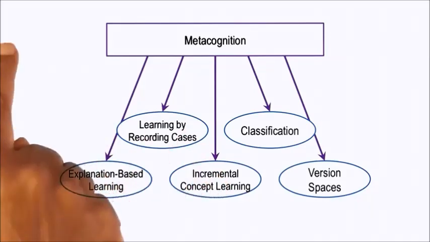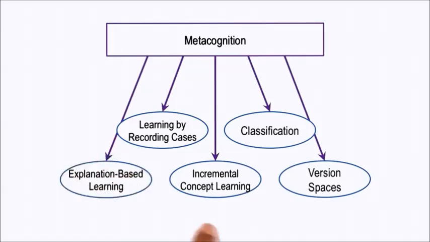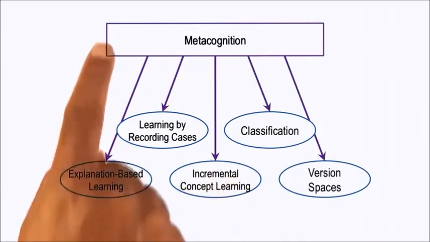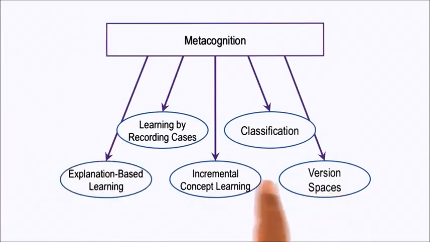Second, for example, in this learning task, if the examples are coming one at a time, we might use incremental concept learning. On the other hand, if all the examples are given together, then we might use decision tree learning or identification tree learning. Another criteria for deciding between these methods could be computational efficiency. Yet another criteria could have to do with quality of solutions.